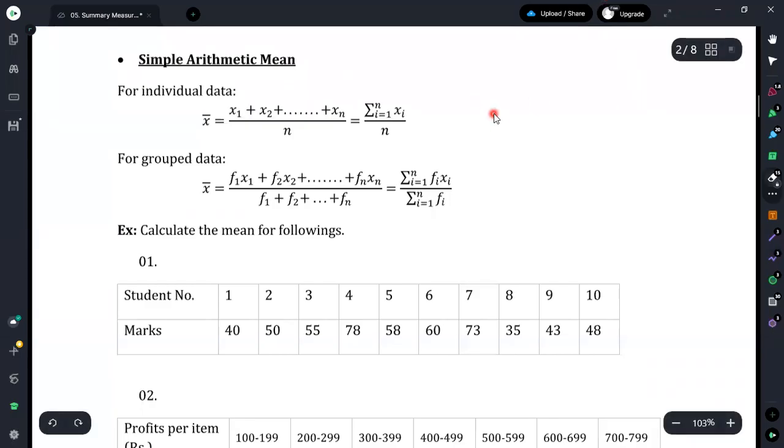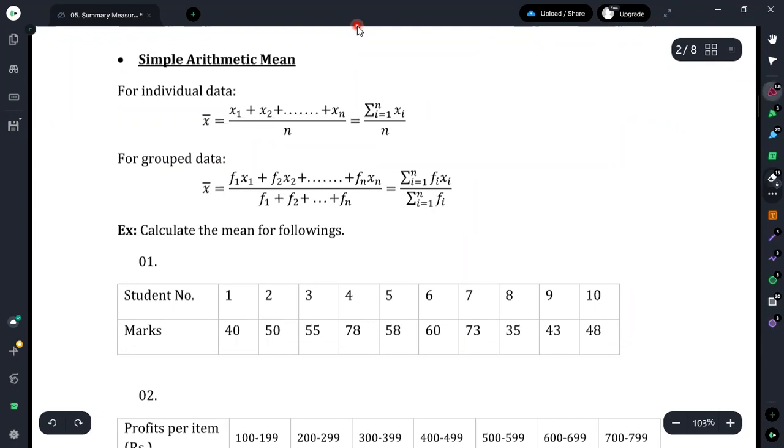First, we will discuss the simple arithmetic mean. When we discuss the simple arithmetic mean, we can consider it for individual data as well as for group data. Individual data is quite like, suppose you are measuring the height of students.